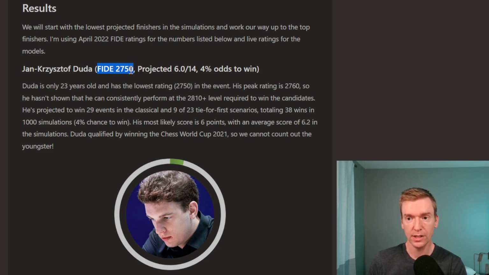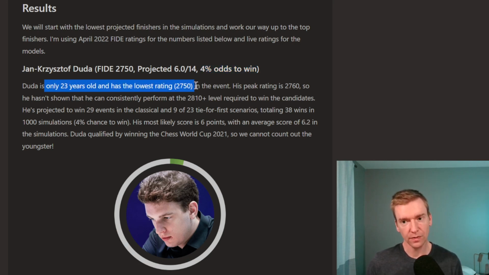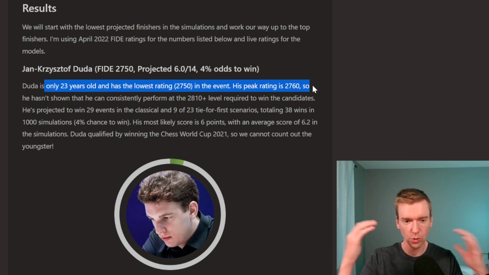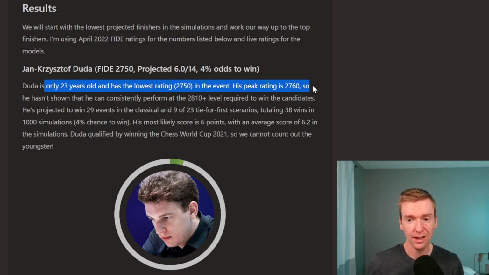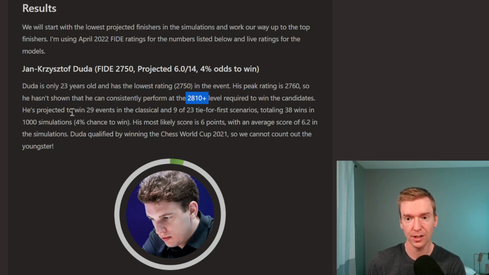Jan-Krzysztof Duda, 2750, projected to score 6 out of 14. That's his most common score in the simulations, and he won 4% of the events. He's a 23-year-old with the lowest FIDE rating in the event, 2750. His peak is only 2760. So he hasn't really shown that he can perform at that 2800 plus level. And I have here 2810 plus required to win the candidates tournament.